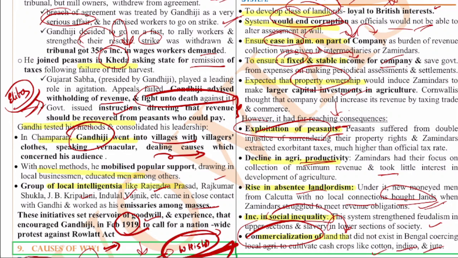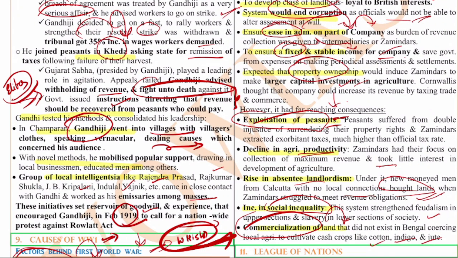Next, consequences. Consequences are exploitation of peasants, and decrease in agricultural productivity because the zamindar did not focus on capital investment. Third is that absentee landlordism increased. Fourth is the increase in social inequality because of the increase in feudalism. And next is commercialization of land. All these things are the reasons and consequences, right? So these are the 5 questions for the day.